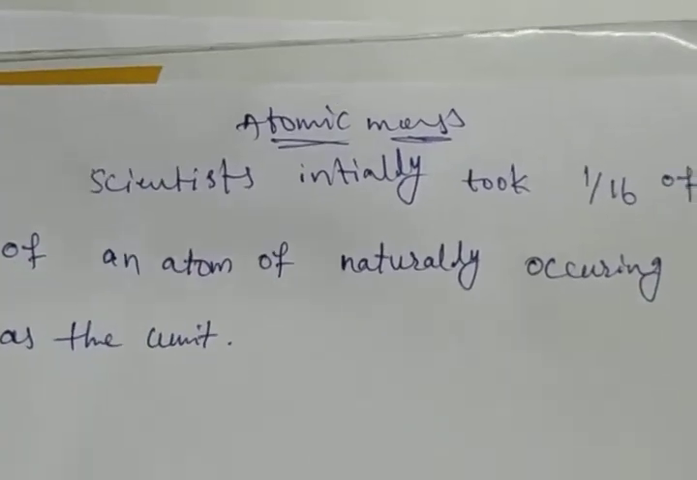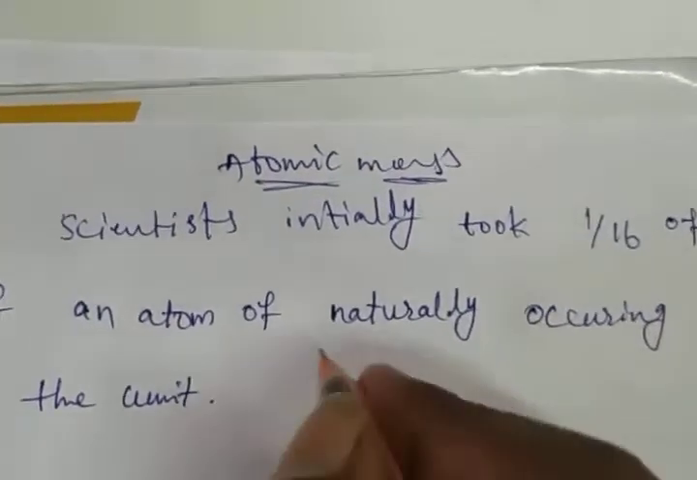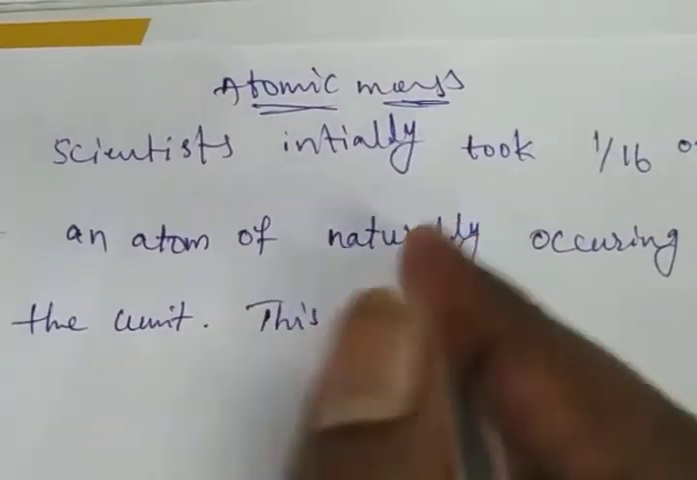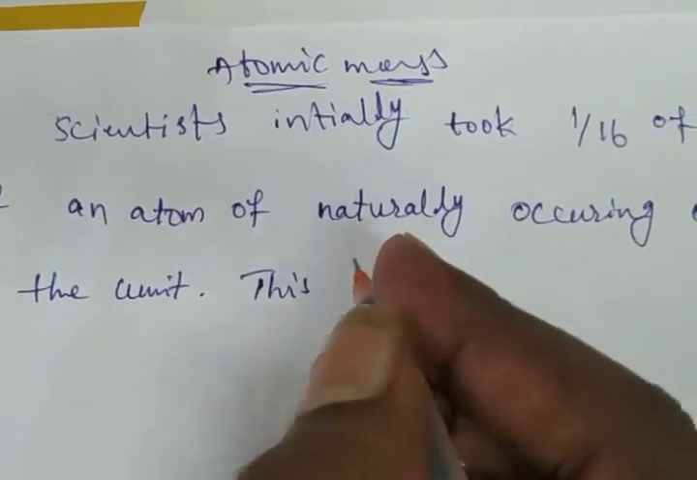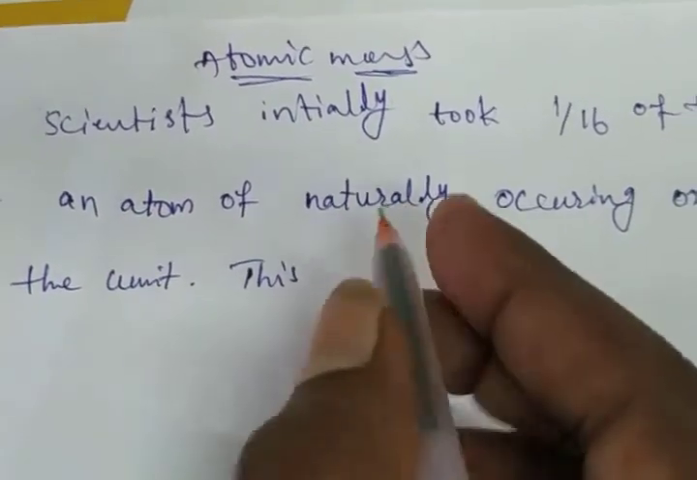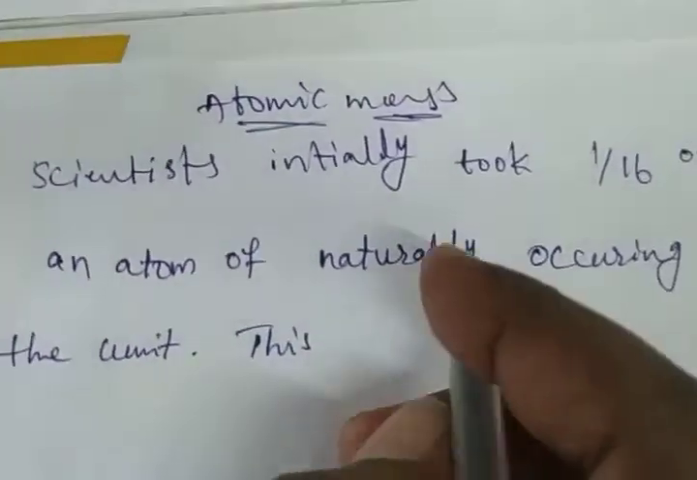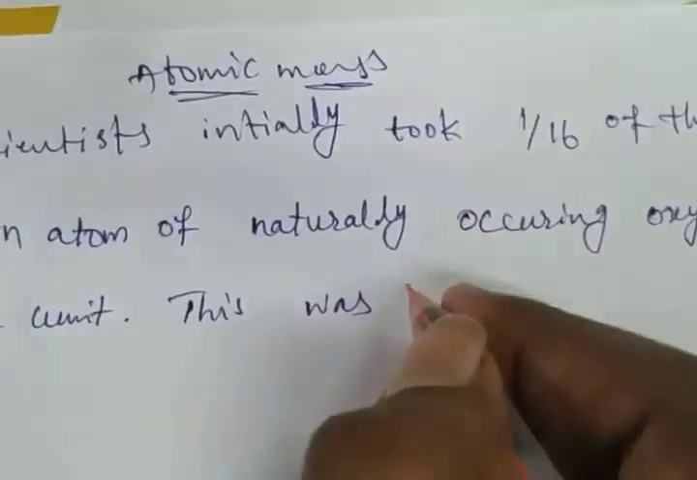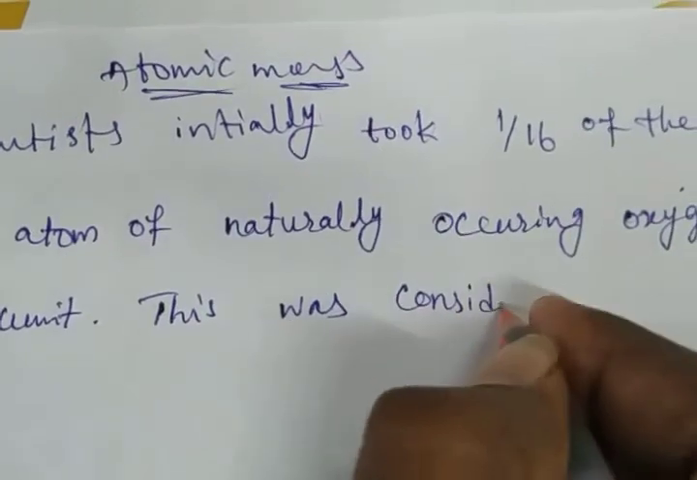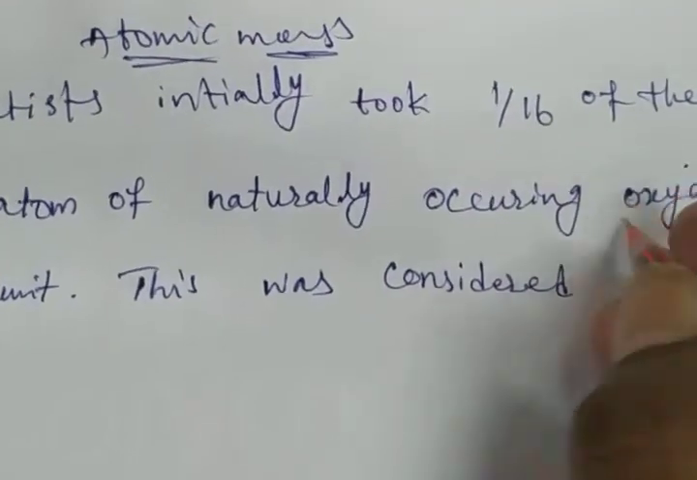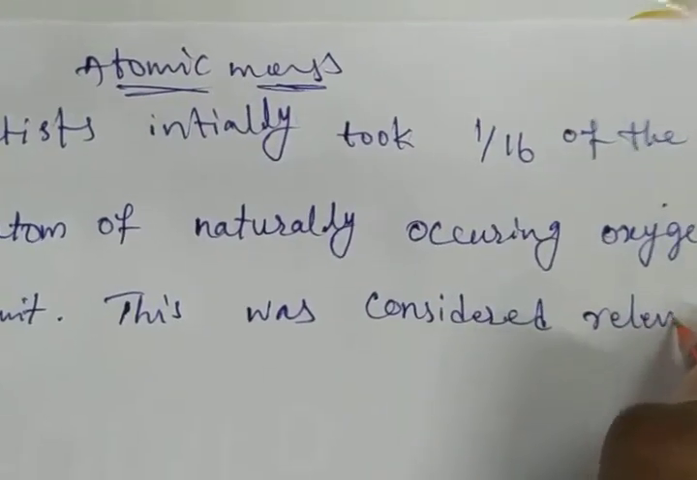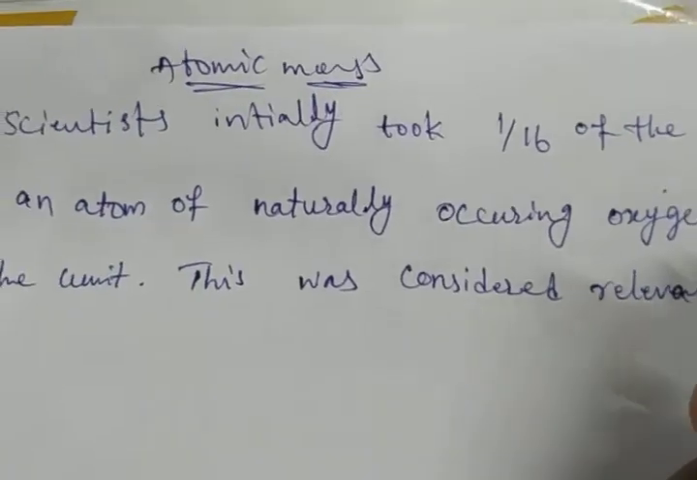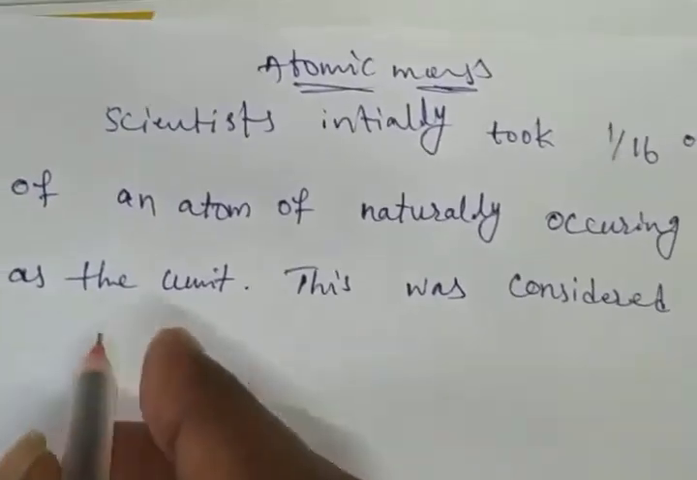This was considered relevant due to two reasons. Why did they consider oxygen as a reference? Initially they took 1/16 of the mass of an atom of naturally occurring oxygen as the unit because of two reasons.